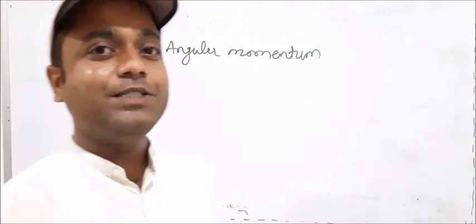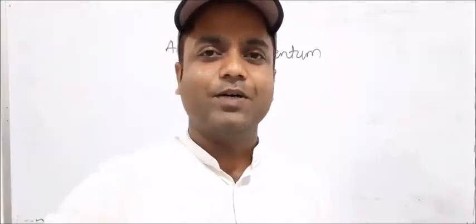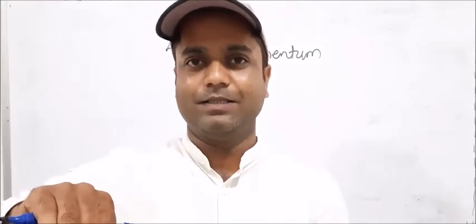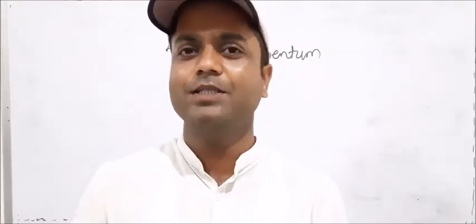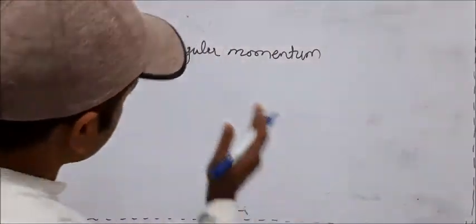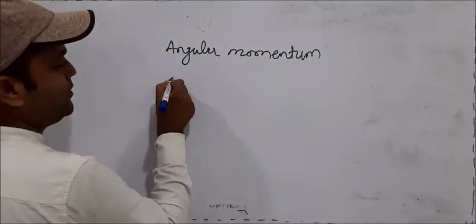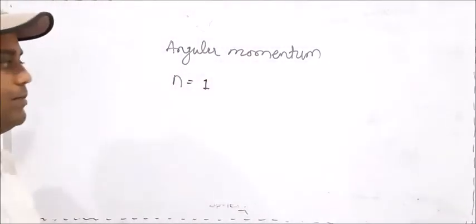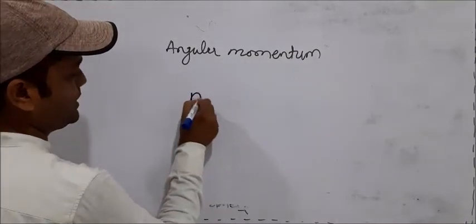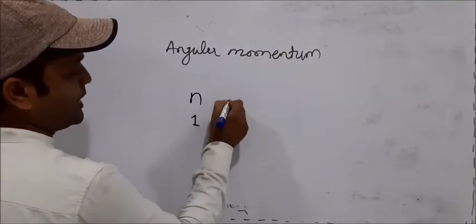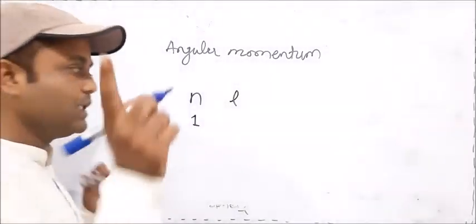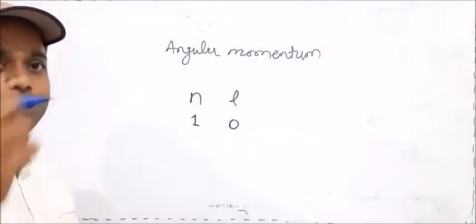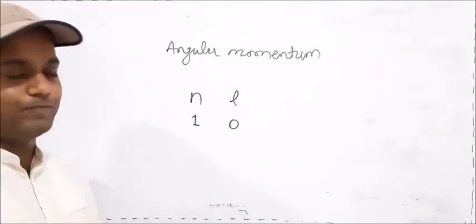the number of azimuthal quantum numbers is equal to the principal quantum number. Focus. If the principal quantum number is 1, then there is 1 azimuthal quantum number, and that is 0. The azimuthal quantum number starts from 0, the principal quantum number starts from 1.